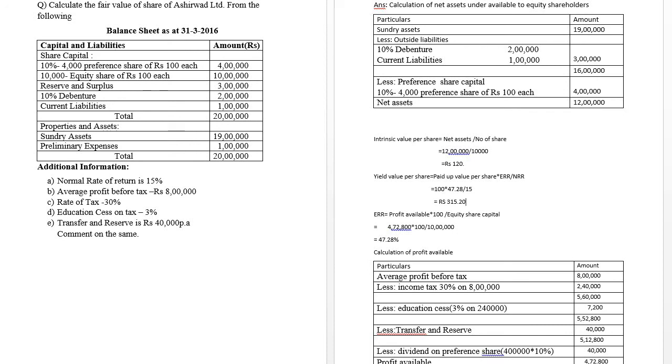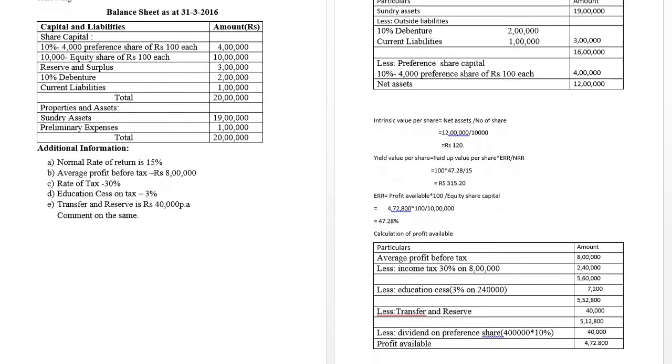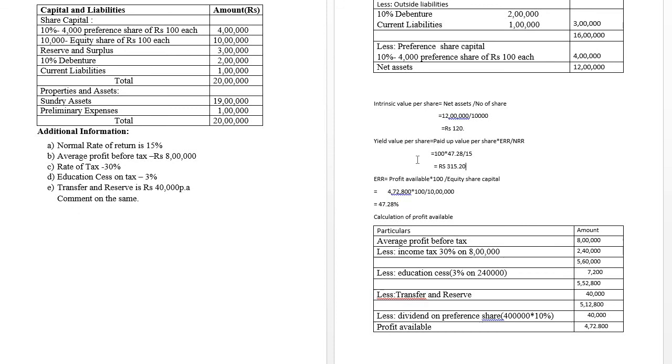The expected rate of return that we have found is 47.28 percent.